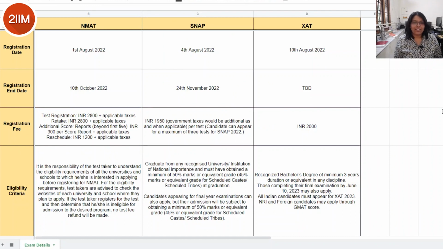Hi everyone. After the CAT notification has come out, we've also got notifications for various other exams. As of today, we have the notifications out for NMAT, SNAP and XAT, which are a few other popular exams for some really good B schools.